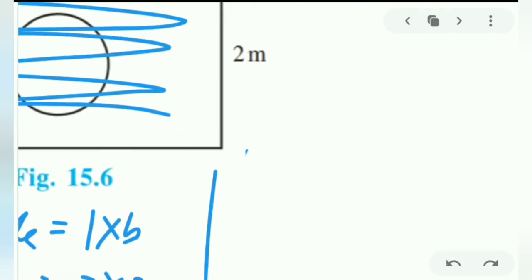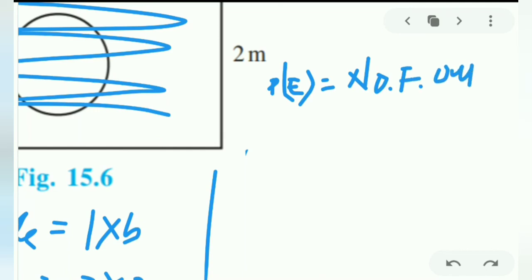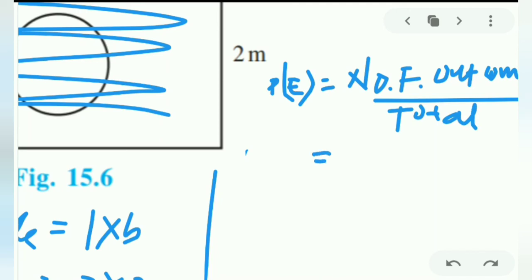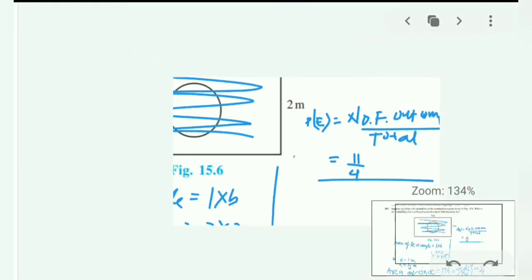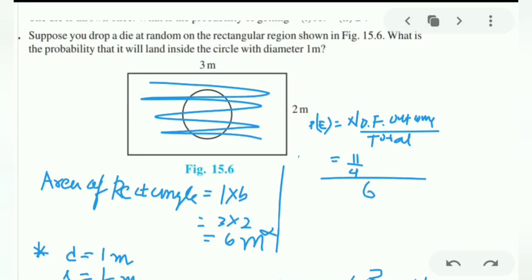So we are finding probability, means P of E is equal to number of favorable outcomes divided by total. Total is the area of the rectangle, and what we just found is 11 by 14, divided by the area of rectangle which is 6. So it will become 11 upon 84.